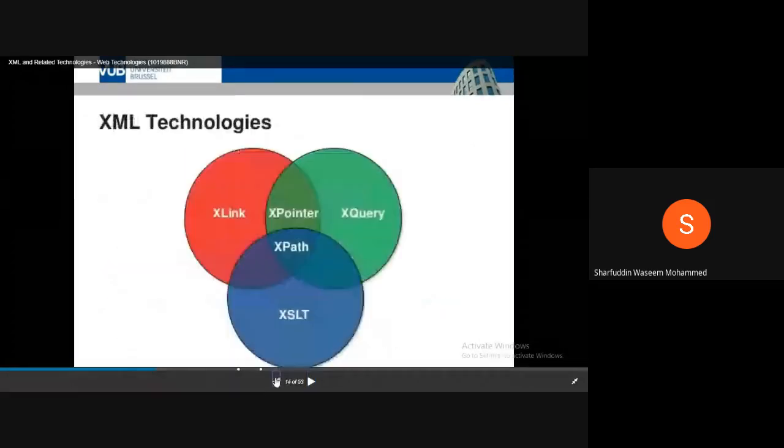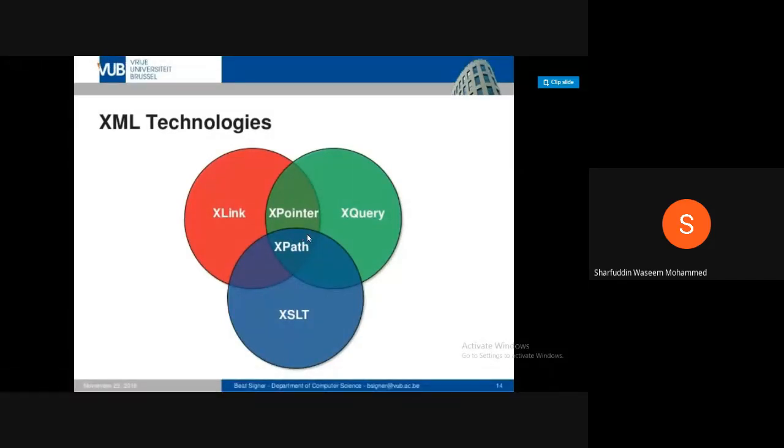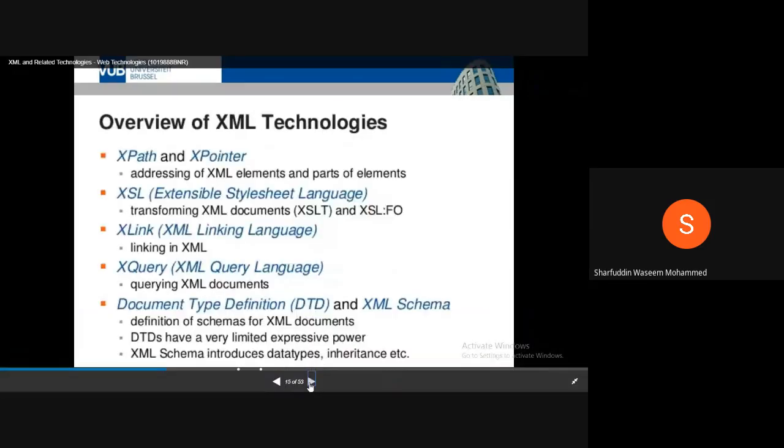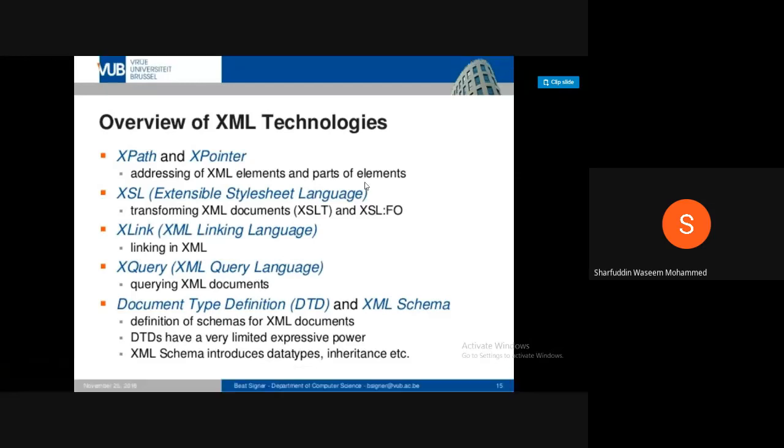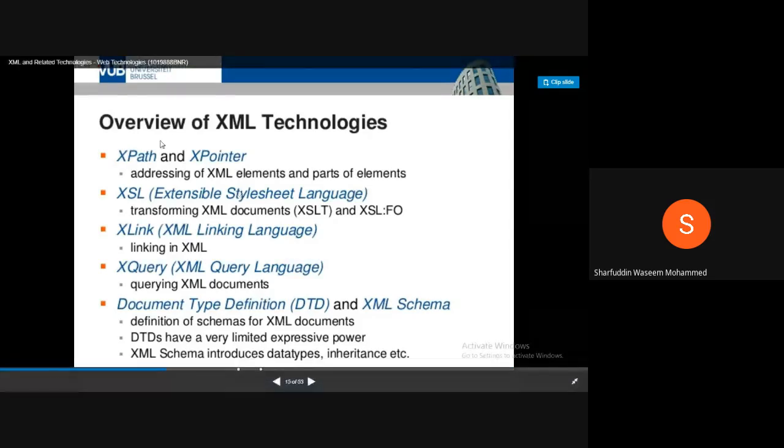Now these are the different XML technologies we have. I will just state what the individual technologies are. This is again a theoretical concept, so you just need to remember what the different technologies are. There is XPath and XPointer, which is for addressing XML elements and parts of elements. How XML elements can be defined, and those rules, are in XPath and XPointer. It is a separate technology.